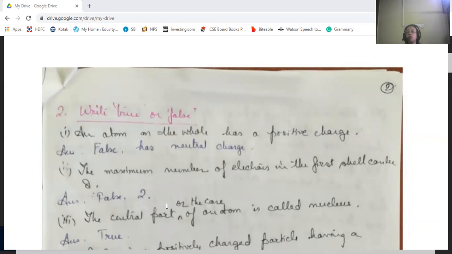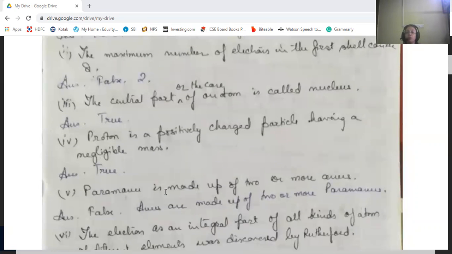The maximum number of electrons in the first valence shell is 8. No, it's only 2. First shell is 2. The central part or the core of an atom is called the nucleus. That's true. A proton is a positively charged particle, having a negligible mass. That's true.